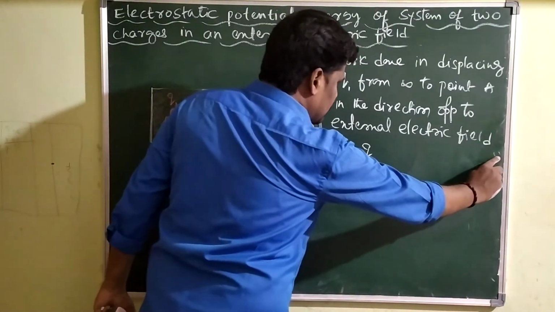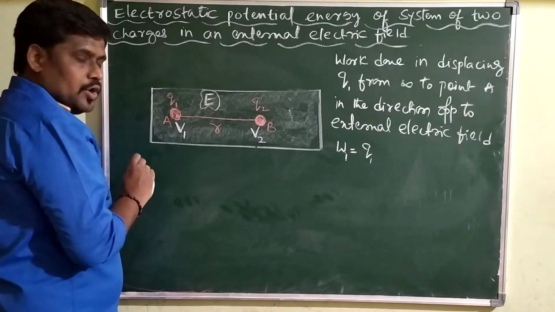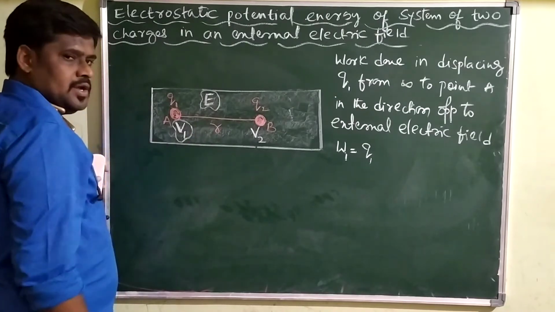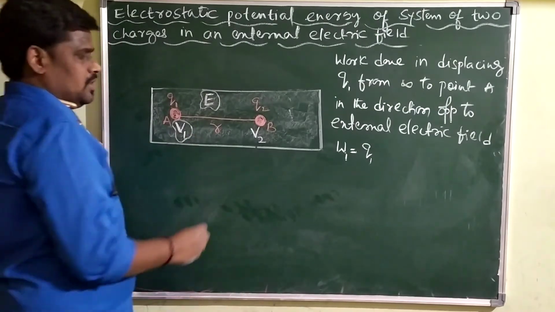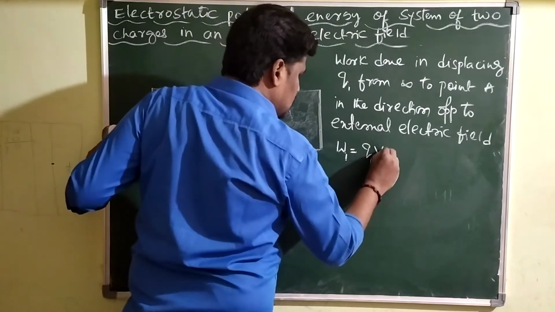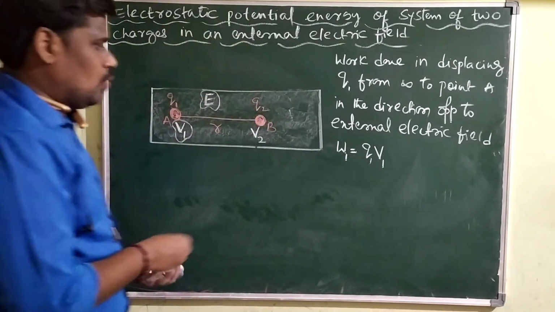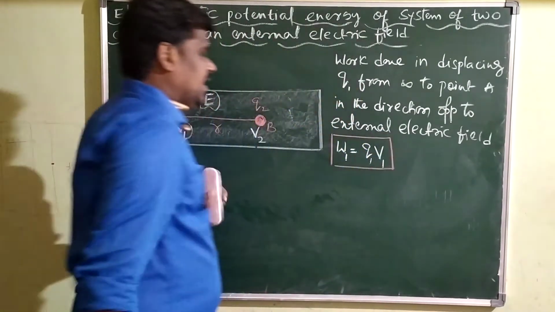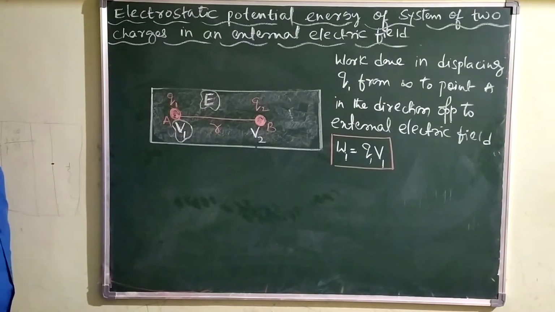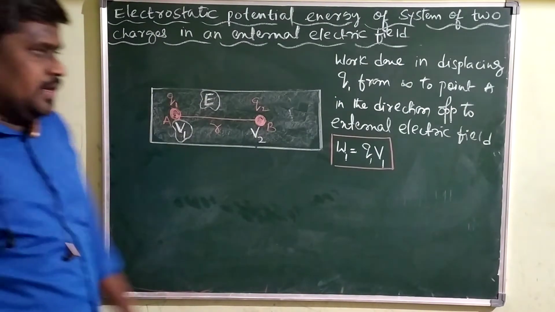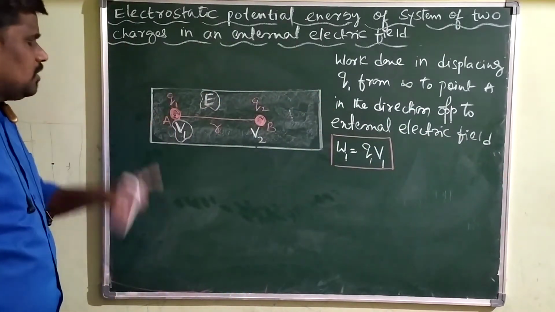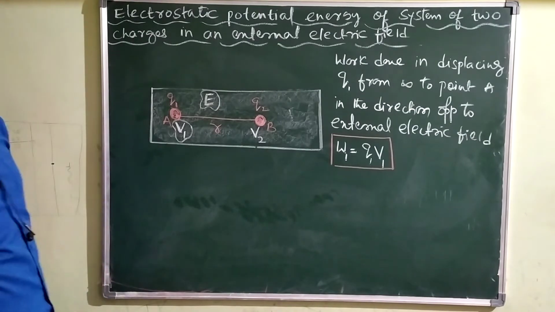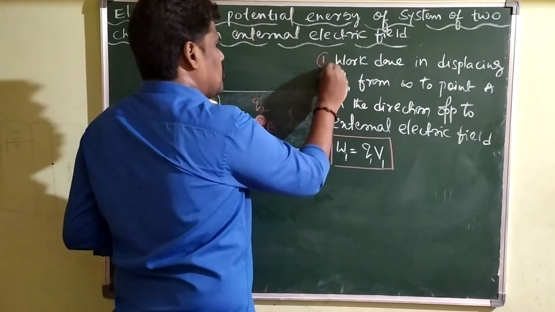You are placing Q1 from infinity to point A. What is the potential at point A due to the external electric field? The potential is V1. Therefore, W1 is equal to Q1 V1. Concentrate here. W1 is equal to Q1 V1. It is the amount of work done in displacing which charge? Q1 charge from infinity to point A, in the direction opposite to the direction of external electric field. This I will call point 1.